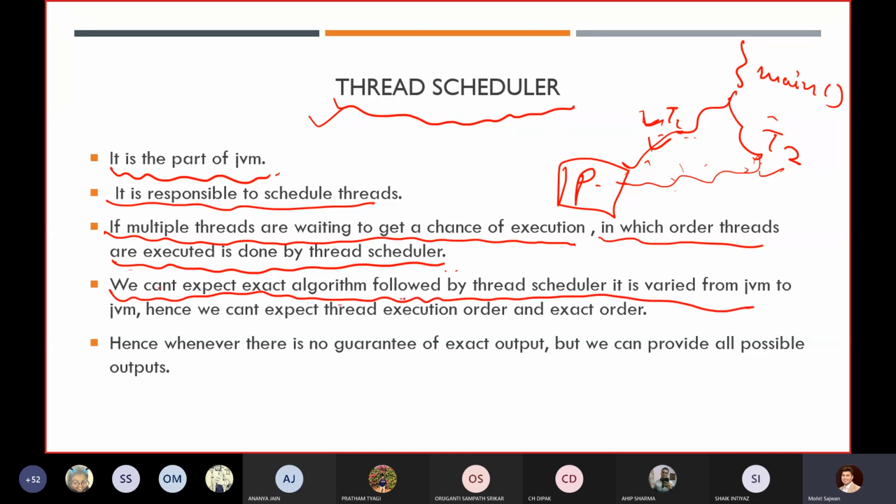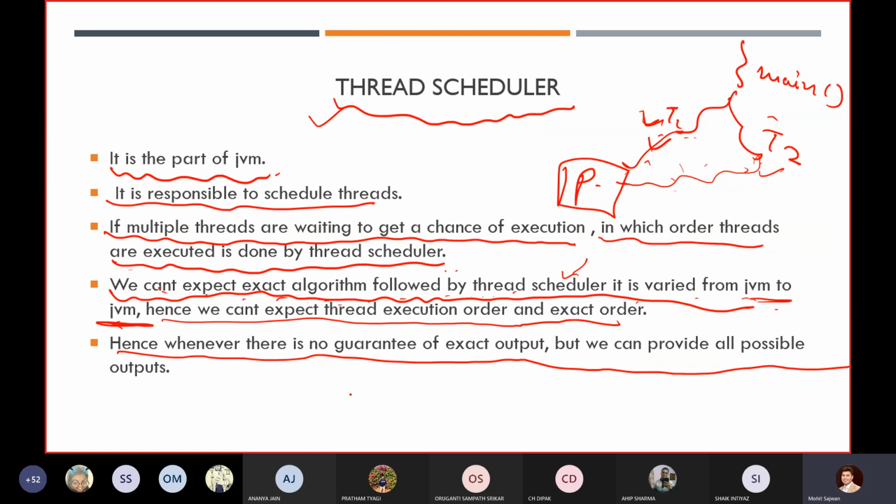We cannot expect the exact algorithm followed by the thread scheduler, as it varies from JVM to JVM. Hence we cannot expect the exact execution order, and since there is no guarantee of the exact output, we provide all possible outputs, right?